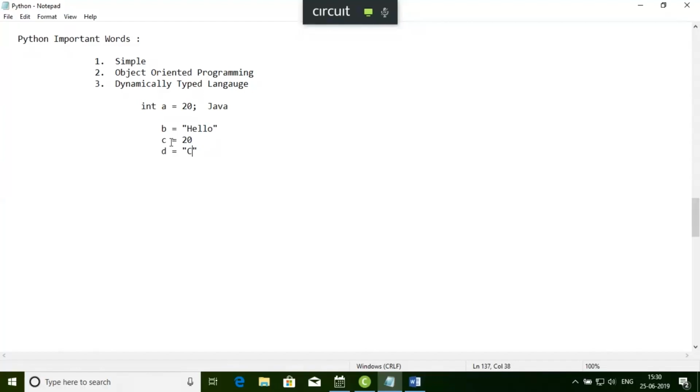So if I want a single character, you can use a string. Don't think that this is a character, not like this. For a string, either you can use double quotes or single quotes. Both are applicable in Python. So I have written hello here, and I can write hello this way also. This is also a string.